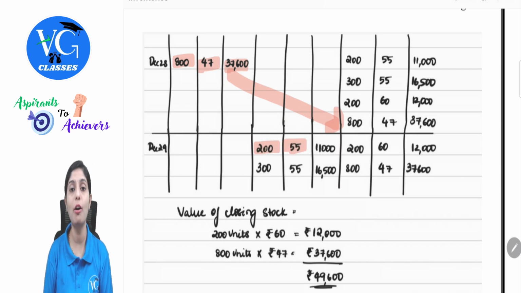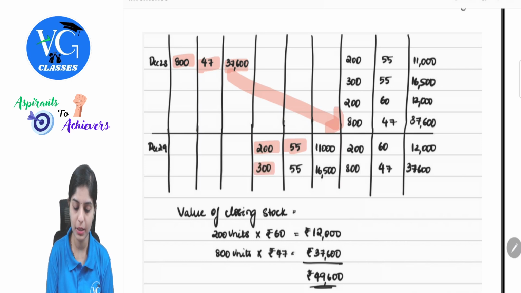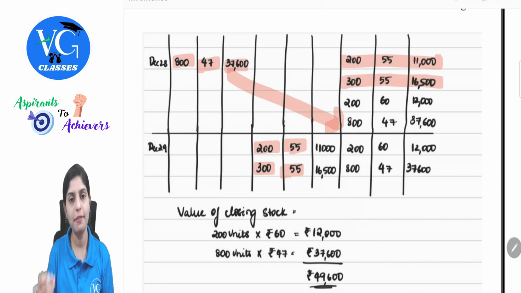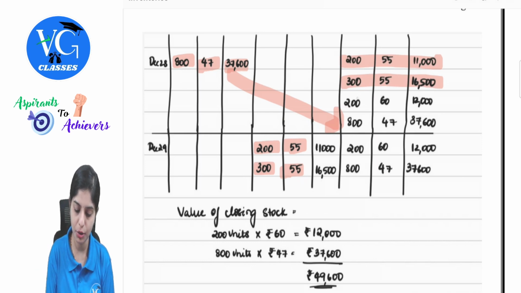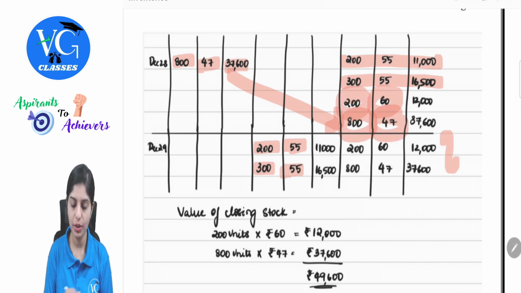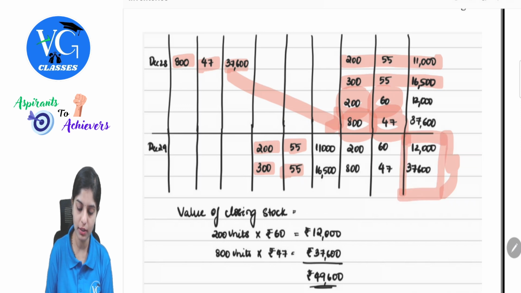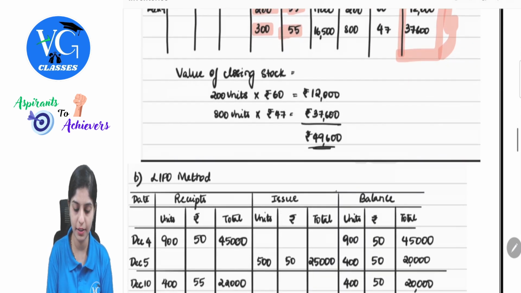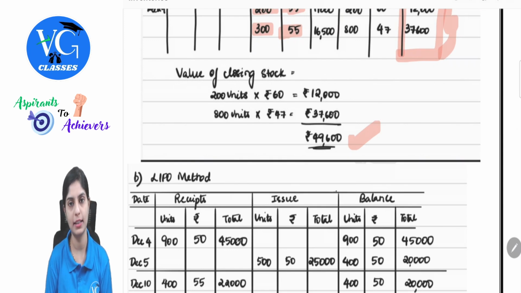The requirement of quantity of issue here is 500. So balance 300 from the next chunk. So 200 is completely done. 300 is also completely utilized. If I just calculate at the end what is the balance left, this is nothing but 200 at 60 and 800 into 47. So if they are asking you to find out the value of closing stock, this will be the value of closing stock, that is 12,000 plus 37,600, which is 49,600.